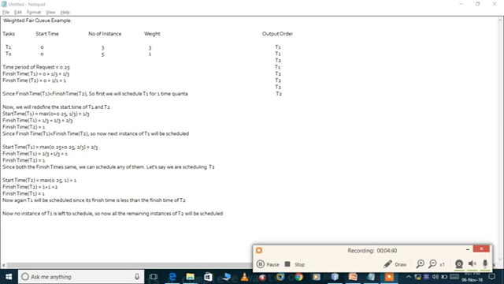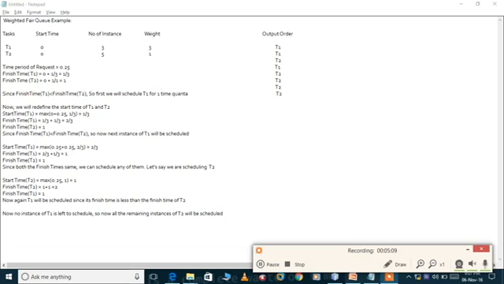Now we can see that the finish time of T1 is less than the finish time of T2, so we'll schedule T1 first. That is the output order I have defined here. So T1 will be scheduled first. Now we'll again calculate. We will have to redefine the start time, and then according to that we'll calculate the finish time, and then we'll compare. Because we have scheduled T1 first, the start time of T1 will be changed.